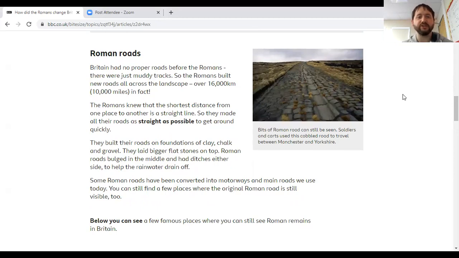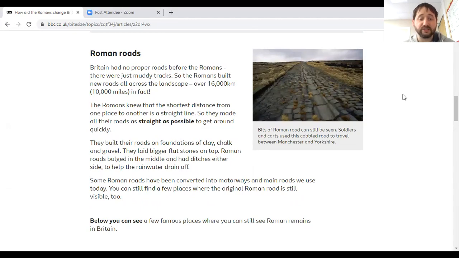The Romans knew that the shortest distance from one place to another is a straight line. So they made all their roads as straight as possible to get around quickly. They built their roads on foundations of clay, chalk, and gravel. They laid bigger flat stones on top. Roman roads bulged in the middle and had ditches either side to help the rainwater drain off.